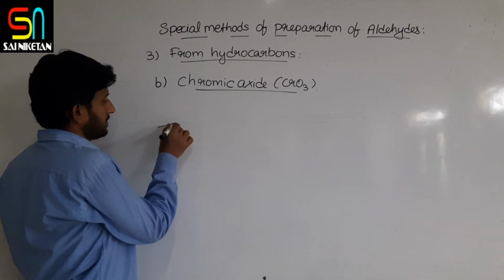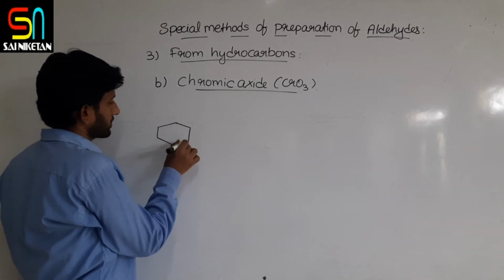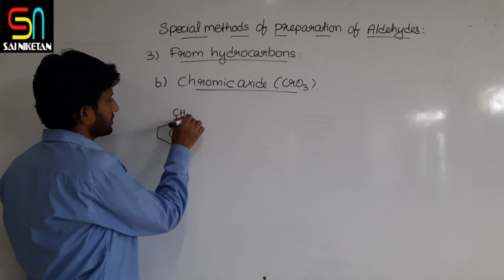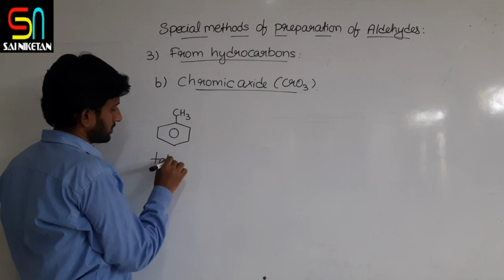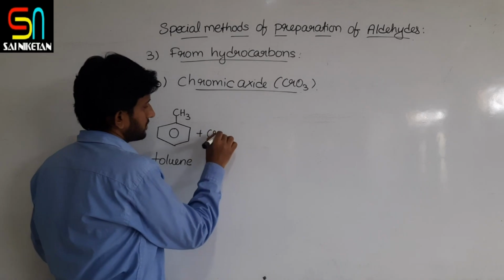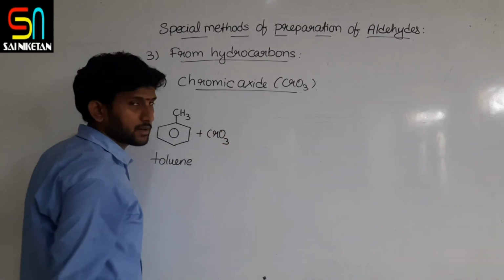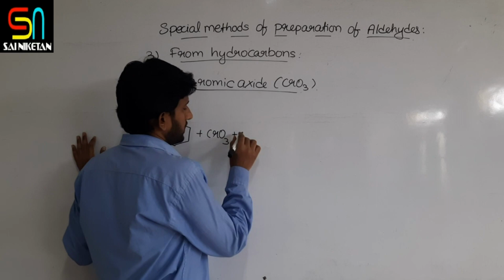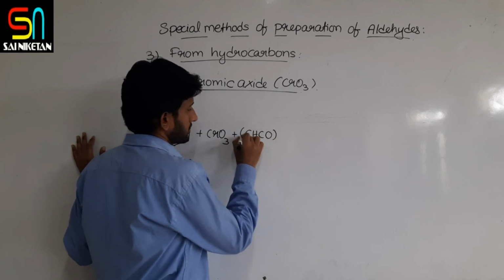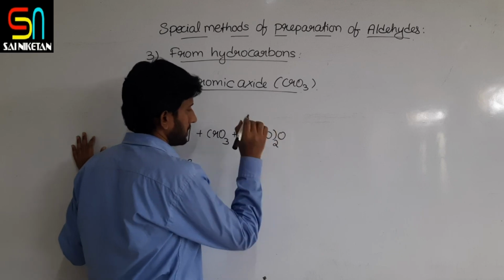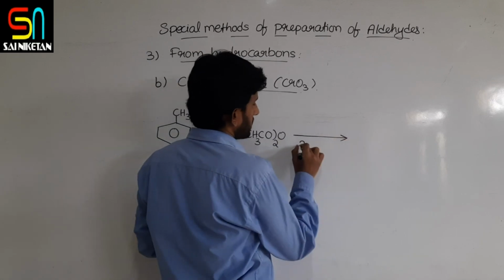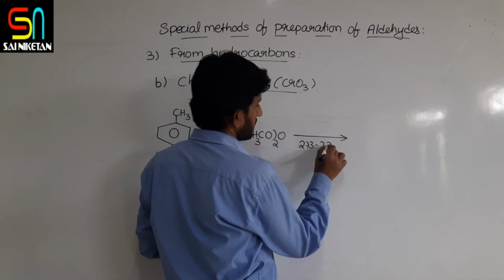Let us see the reaction. Toluene on oxidation with chromic oxide CrO3 with acetic anhydride at approximately 273 to 278 kelvins of temperature.